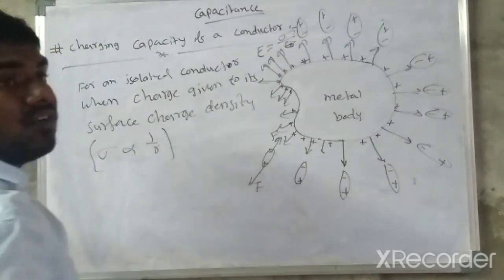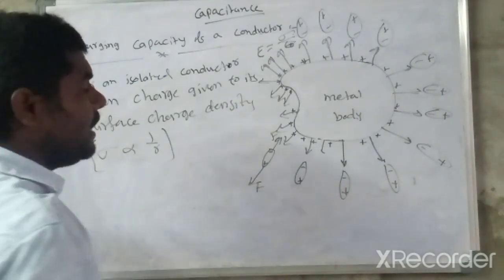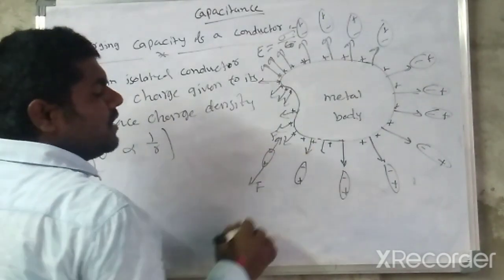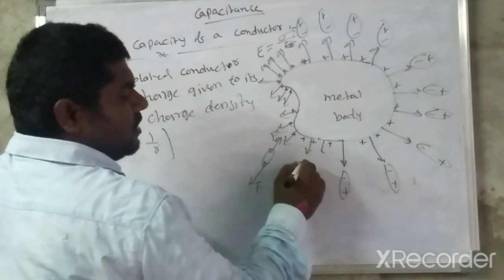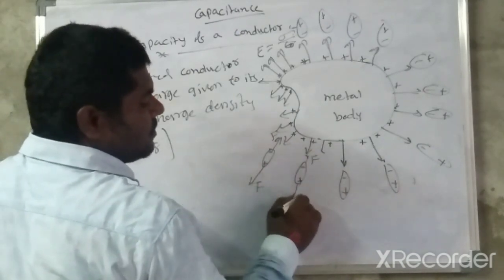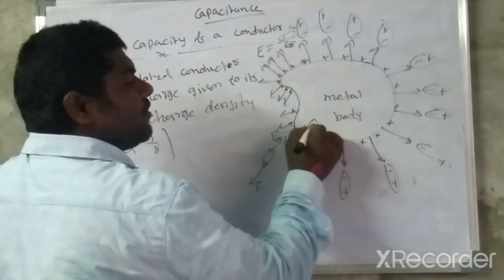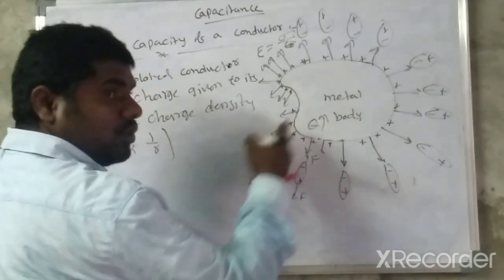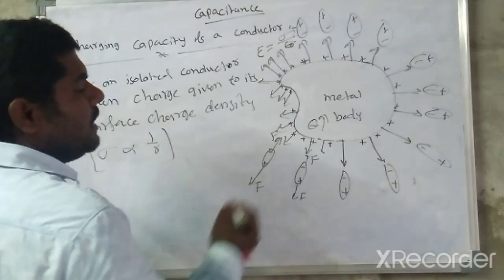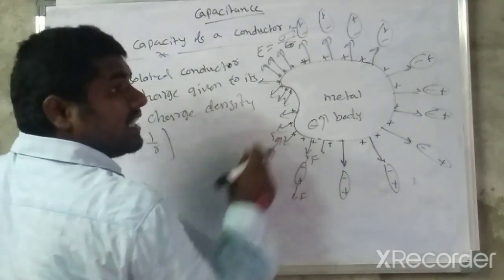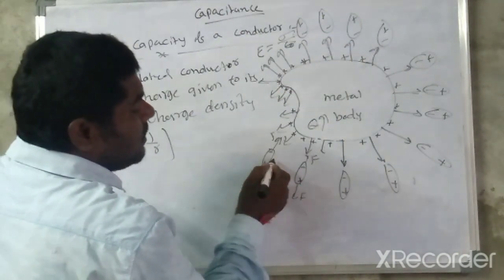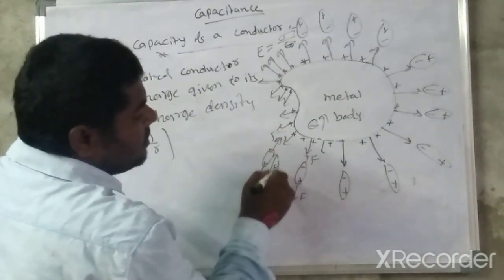The negative is attracted to the metal body, the positive is repelled from the metal body, and on the remaining sides also there is a force F. If charge Q is given to the body, while increasing the charge Q, the force also increases. If the force increases, the dipole distance also increases.